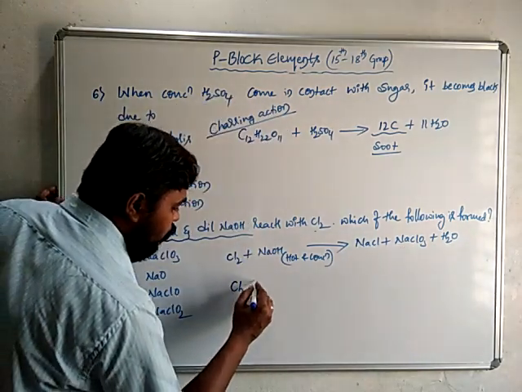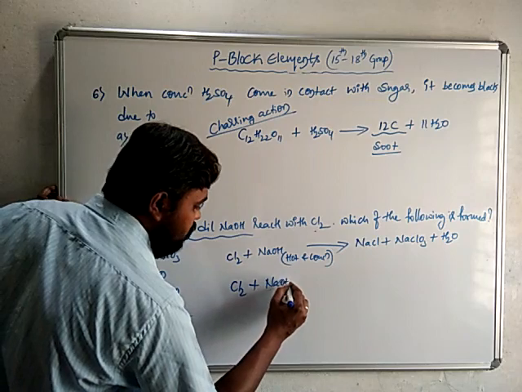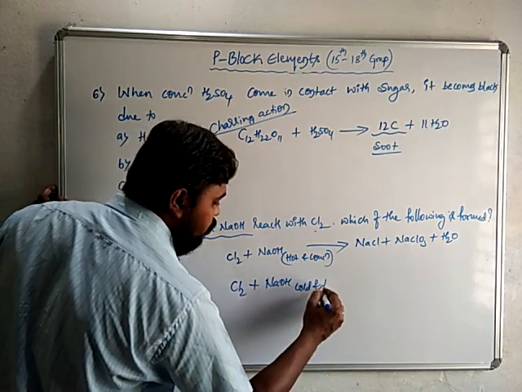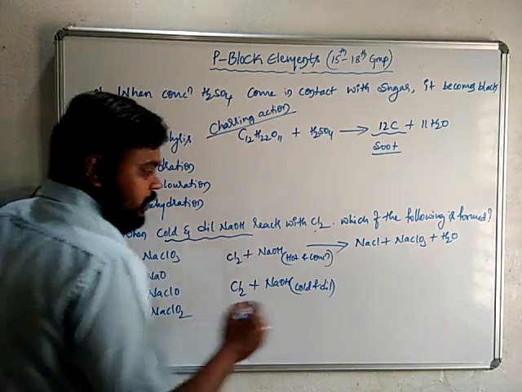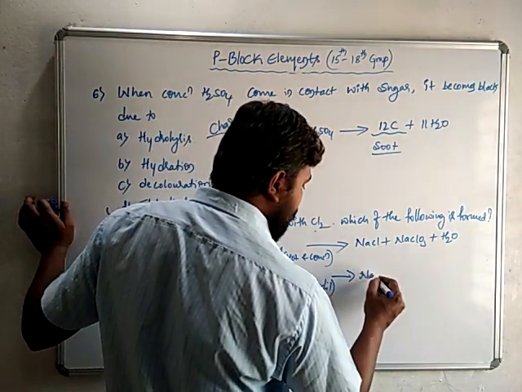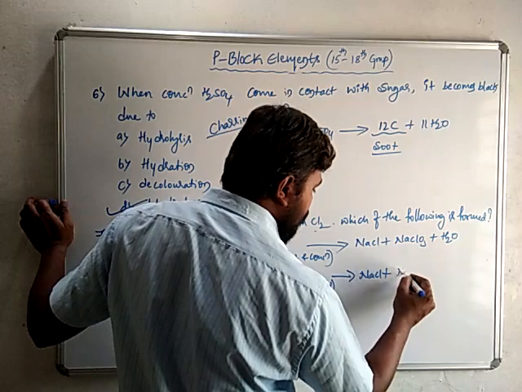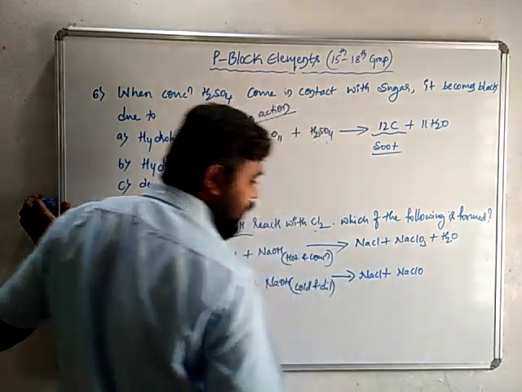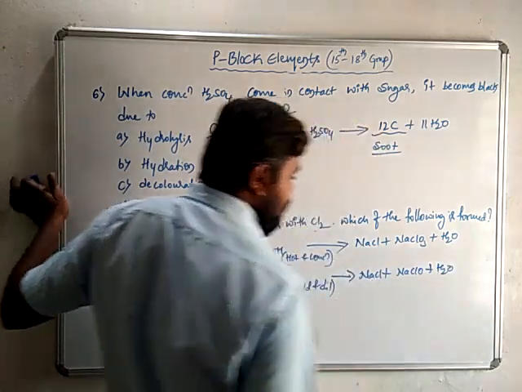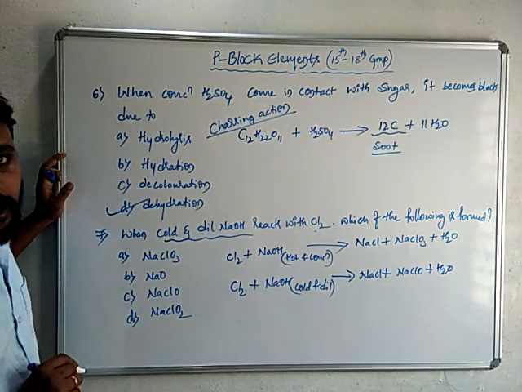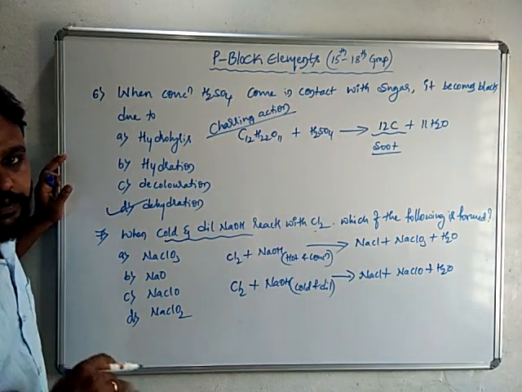While with cold and dilute sodium hydroxide, the reactivity of sodium hydroxide is less. So it reacts with chlorine and gives sodium chloride, and instead of sodium chlorate, here it gives sodium hypochlorite, NaClO, plus water. So this is one of the properties of chlorine, its reaction with alkali.